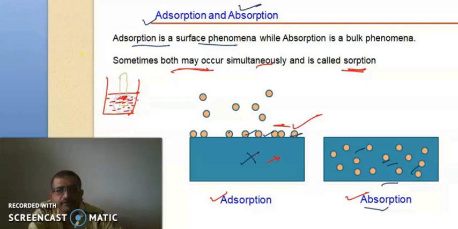That chalk will now get colored with the red color of the ink. When we take it out, we can see that the cross section will be slightly red in color, but inside it will not have any color. But when we look at the wetness of the chalk, the chalk will be completely wet. So the water is getting absorbed, while the dye pigments present in the ink are getting adsorbed. Here both phenomena are happening, adsorption as well as absorption. So we can call this phenomenon sorption.